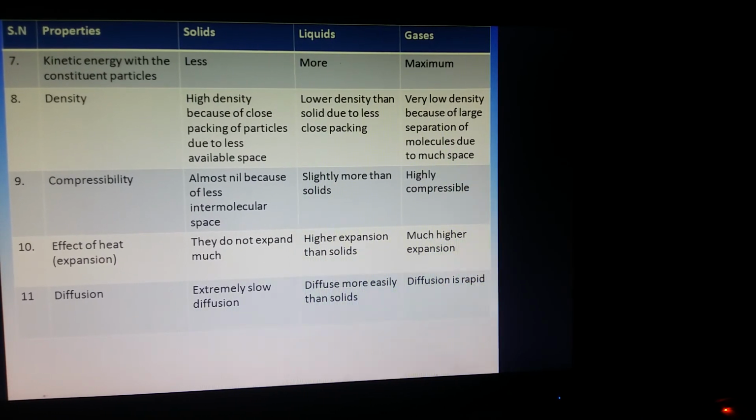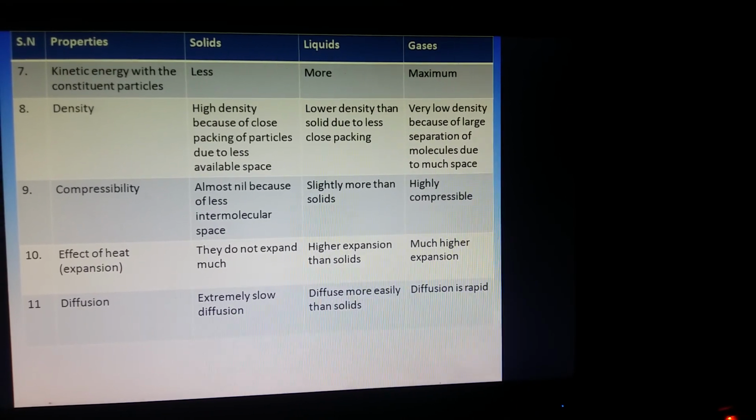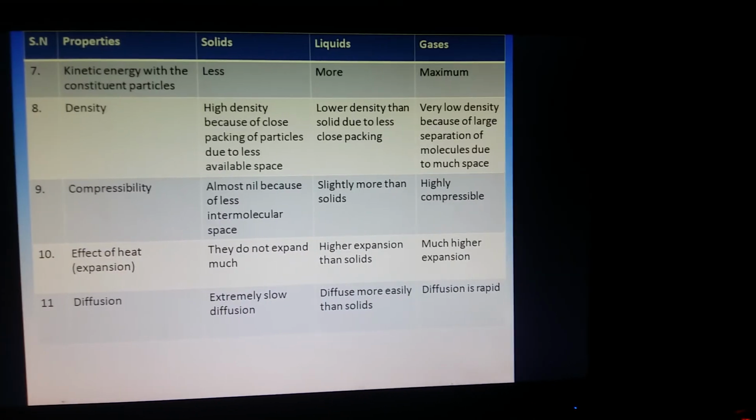Let us take the last property, which is called diffusion. In solids, diffusion is extremely slow, in liquids diffusion is slightly more, and gases diffuse rapidly.